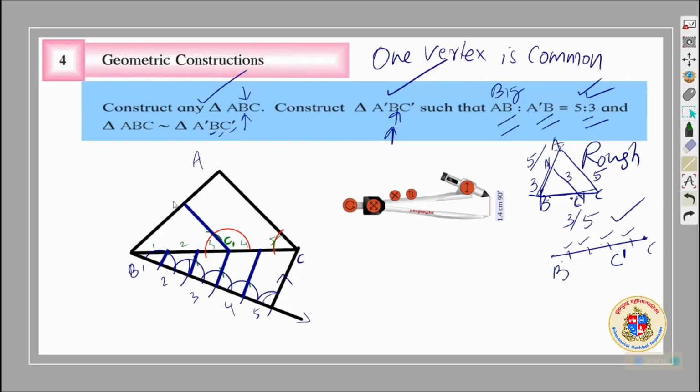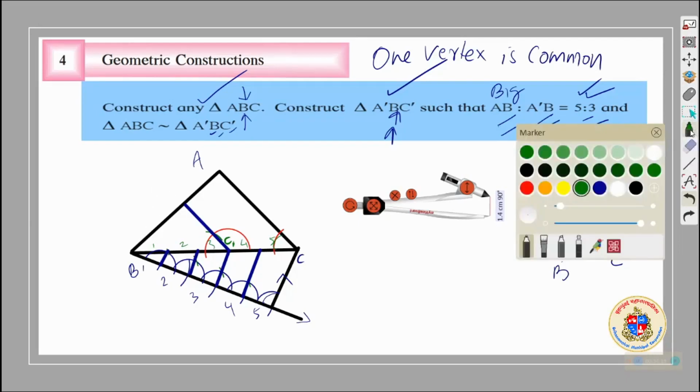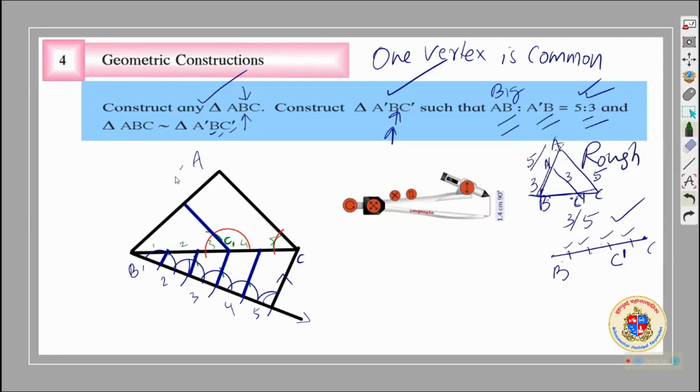This also has the ratio: AB will be 5 and BC dash will be having a ratio 3:5.